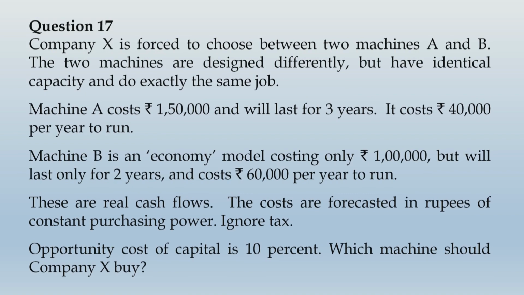So friends, can you notice one thing in this question? The two alternatives that are available with the company, machine A and machine B, they both have different lives. So first of all, the initial amount of investment which is given to you must be converted into a per annum value by the annualization process, which we have just learned some time back. Now, after you annualize the initial investment, the initial investment burden will be actually spread over the life of the machine on a per annum basis.